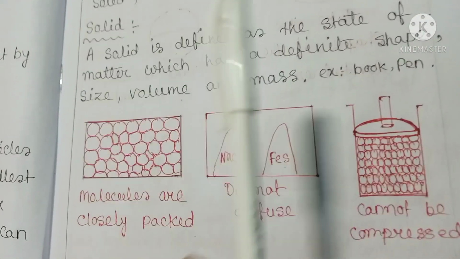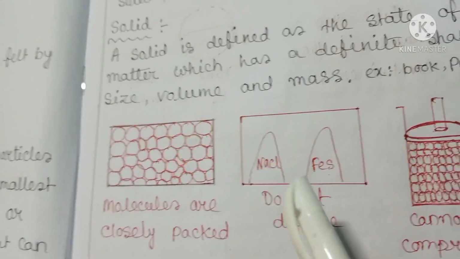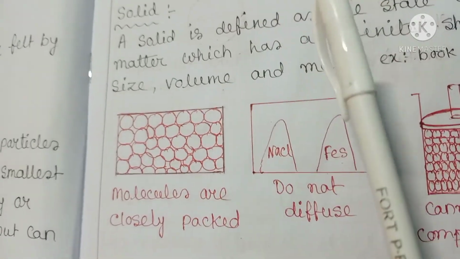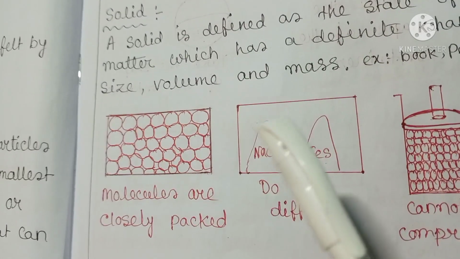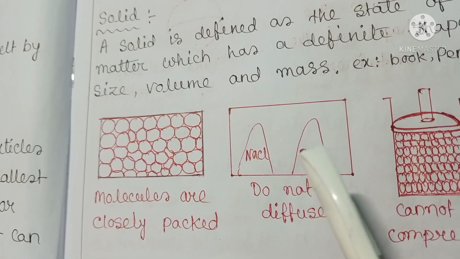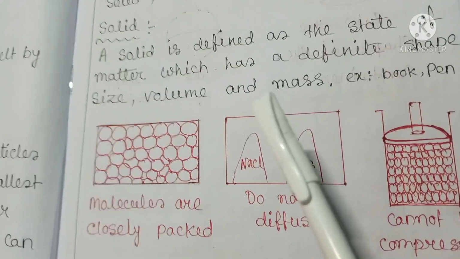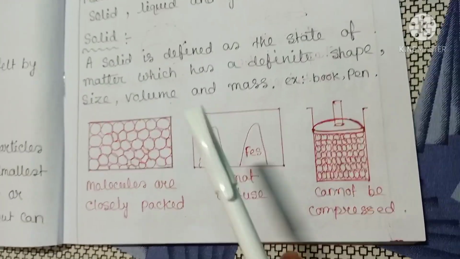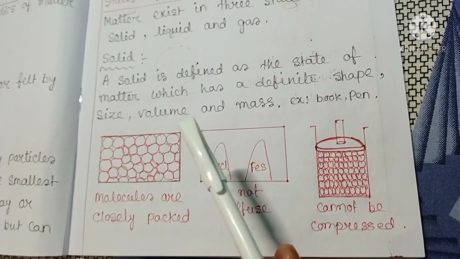Solids are rigid, meaning hard. A solid does not undergo a change in shape easily. See this pen? It does not undergo a change in shape easily. There are large attractive forces between the molecules in a solid.